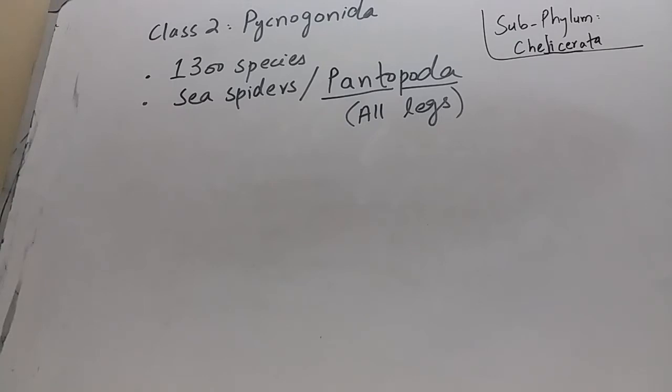The second class of subphylum Chelicerata is known as Pycnogonida. There are about 1300 species of Pycnogonida. Pycnogonids are commonly known as sea spiders. They are also known as Pantopoda, as I have shown on the board. Pantopoda means all legs.